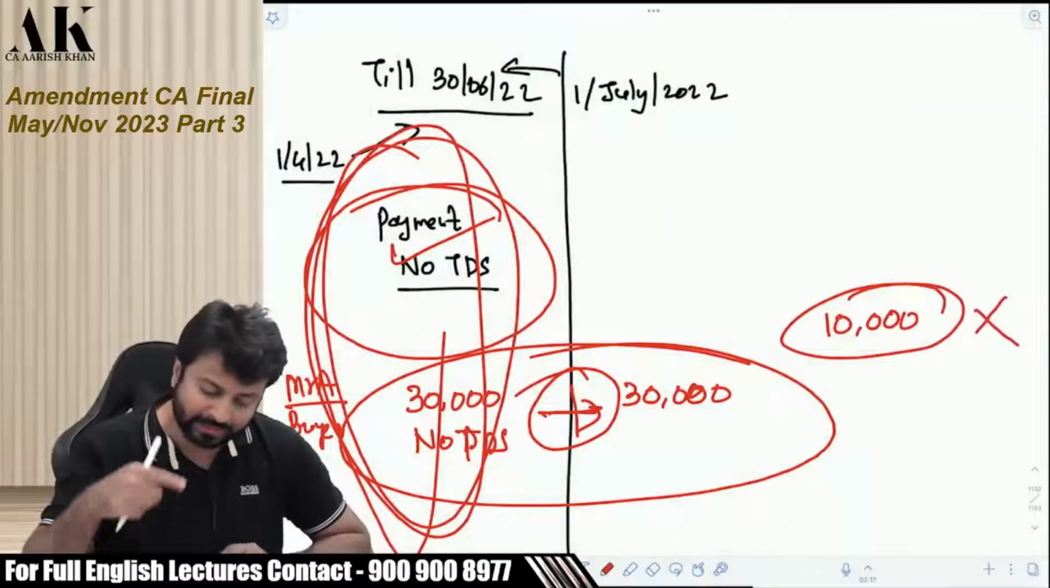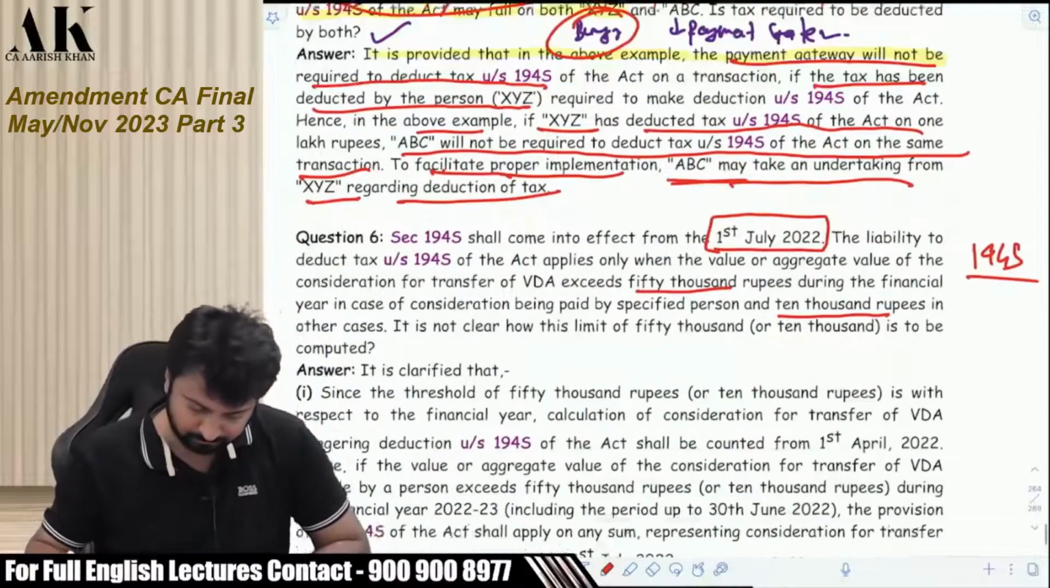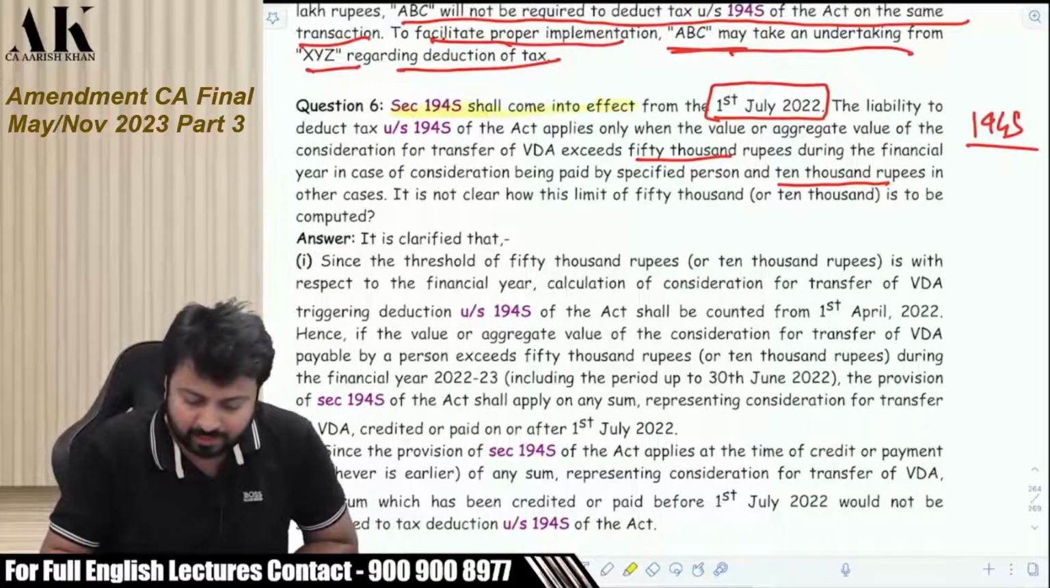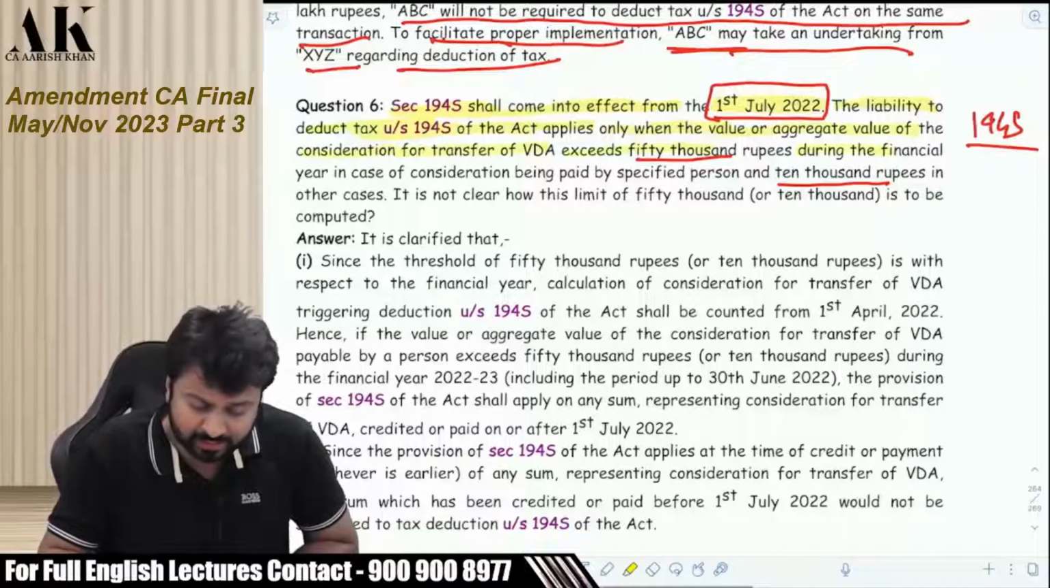This is what the last question is all about. Section 194S came into force from 1st July 2022. The liability to deduct tax under 194S of the Act applies only when the value or aggregate of the value of consideration for the transfer of VDA exceeds 50,000 during the financial year in case of consideration paid by a specified person, and 10,000 rupees in other cases. It is not clear how this limit of 50,000 or 10,000 is to be computed.